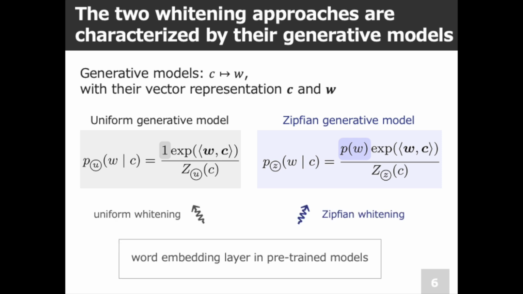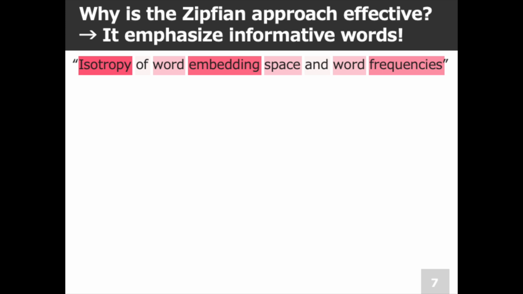Although it's a bit simplified, processing the word embedding layer in a uniform manner brings it closer to uniform generative models. Similarly, processing it in a Zipfian manner brings it to Zipfian generative models. Based on what we have discussed, our more precise research question is, why does the Zipfian approach perform so well on natural language processing tasks?